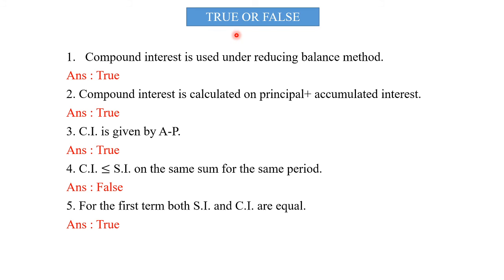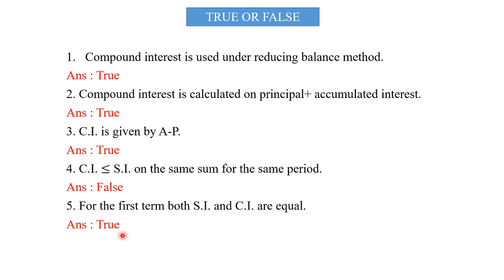Let us see some true or false examples. Compound interest is used under the reducing balance method. This is true. Compound interest is calculated on principal plus accumulated interest. It is also true. Compound interest is given by A minus P, A for amount, P for principal, is also true. Compound interest is less than or equal to simple interest on the same sum for the same period. False, because compound interest is greater than or equal to simple interest. For the first term, both simple interest and compound interest are equal.